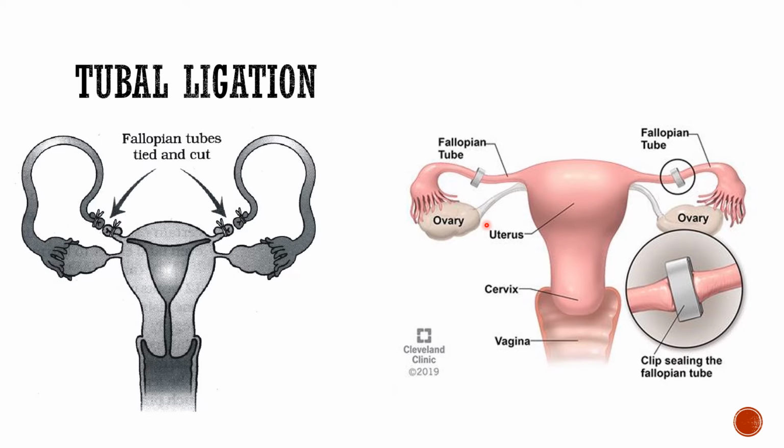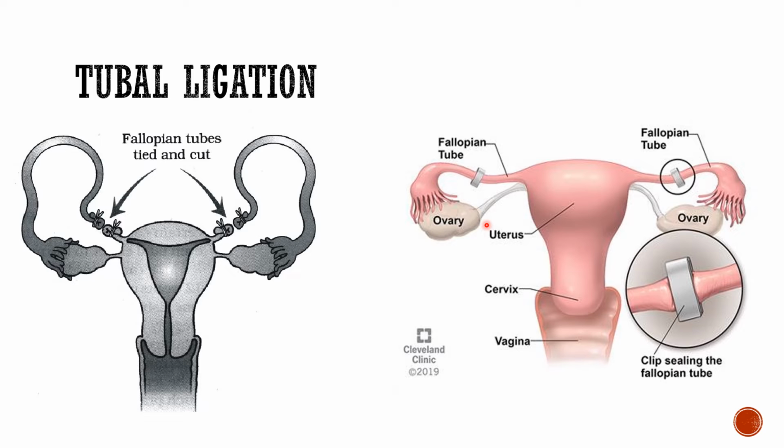A small cut is made in the fallopian tubes, and then they are tied or clamped. For making that cut, the female is given local anesthesia, and the female recovers from the effect of the anesthesia very soon. This is a minor operation, and the patient can go home after a few hours of the surgery.